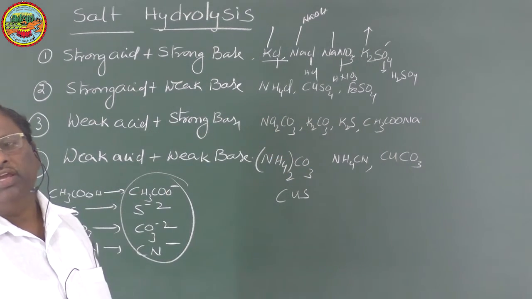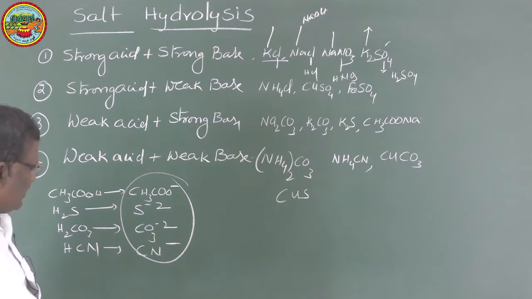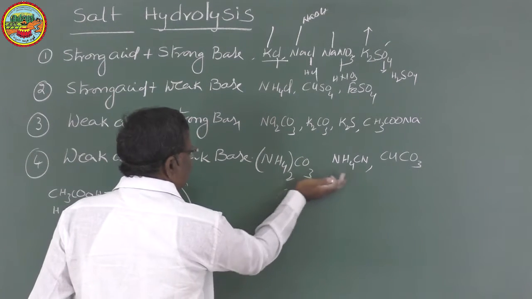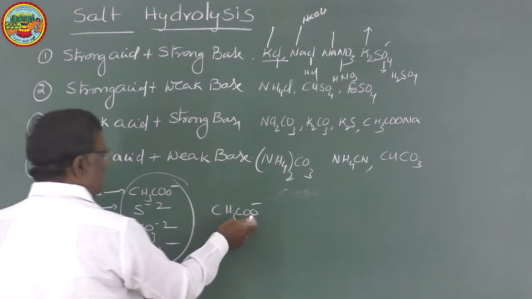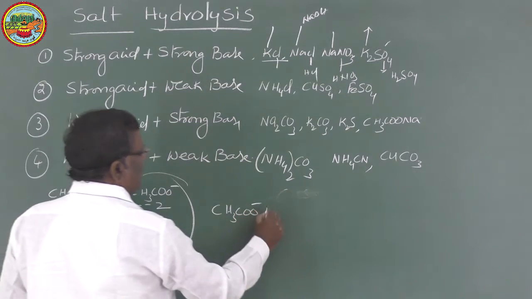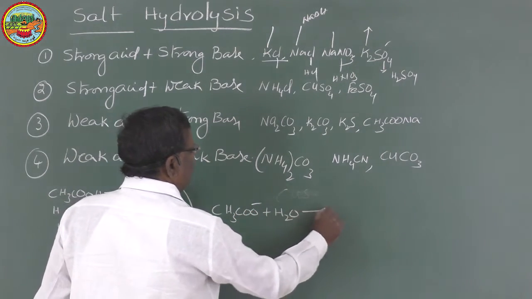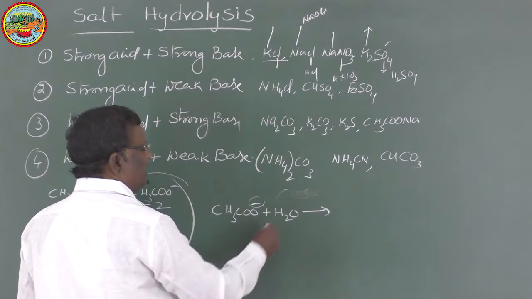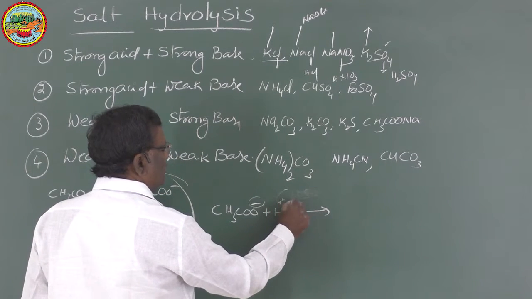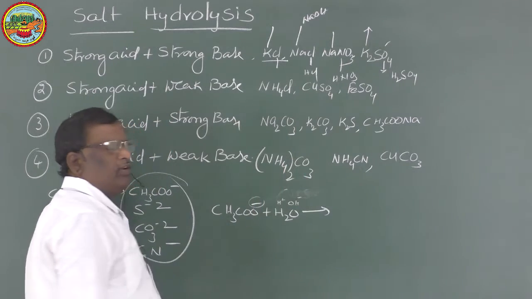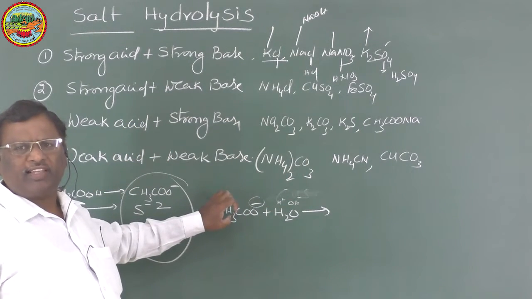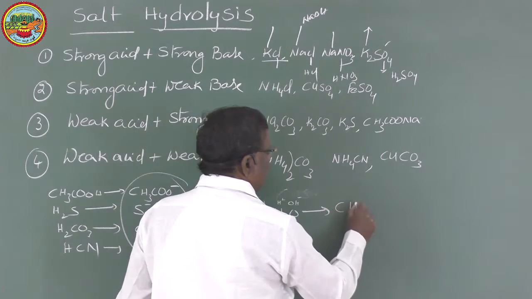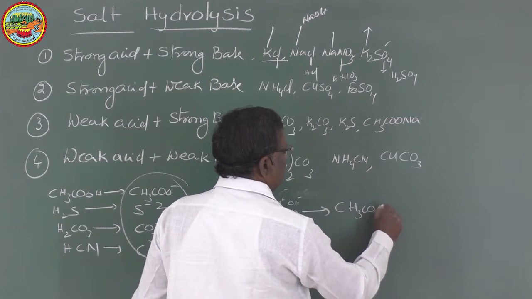What happens when an anion reacts with water? For example, take CH3COO minus. Not only this, any one of these, when it reacts with water, since it is a negative ion, and in water you have positive ion H plus and negative ion OH minus, naturally the negative anion will take the H plus ion and convert it to CH3COOH.